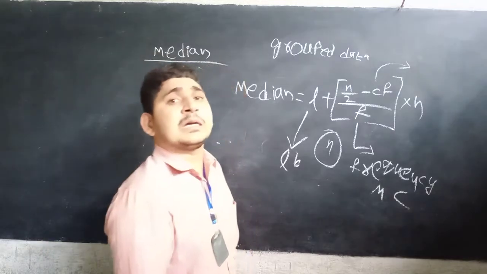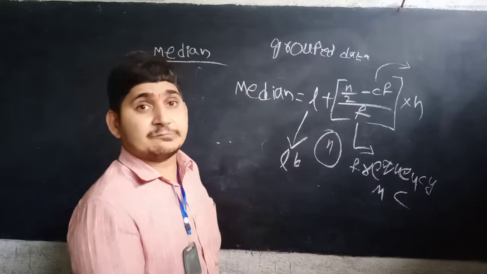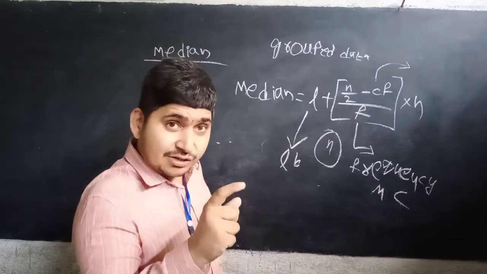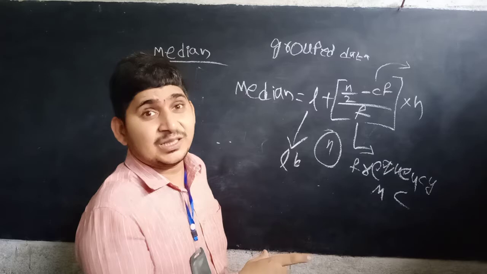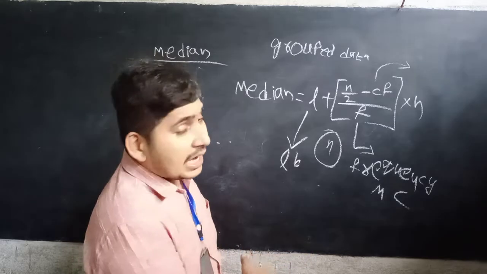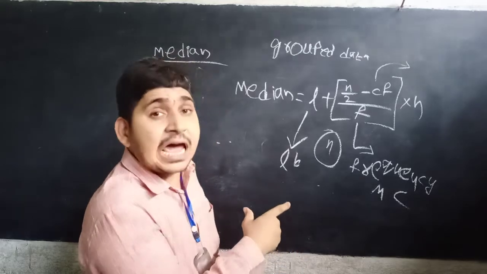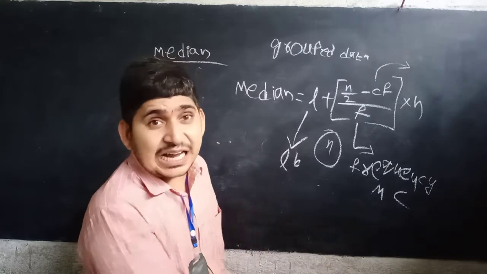In the same way, in grouped data we can find the median class.